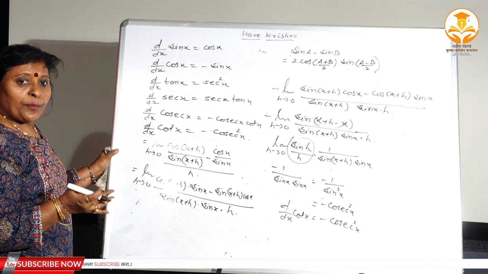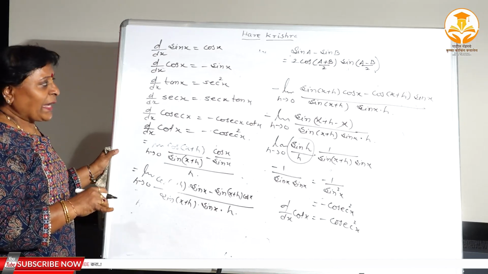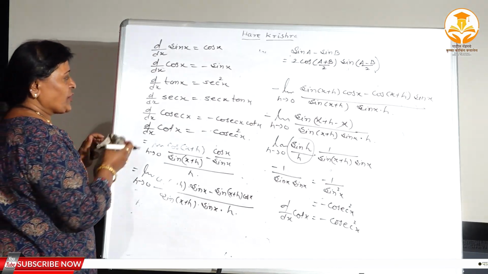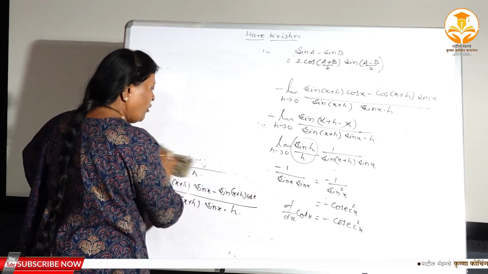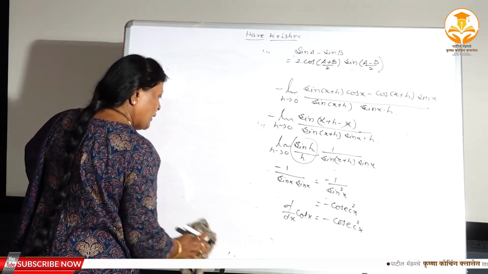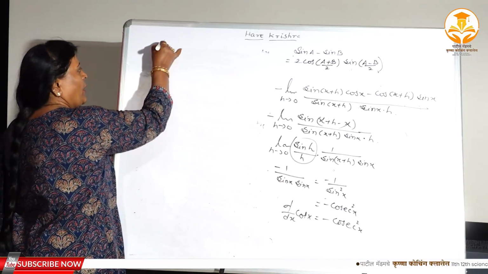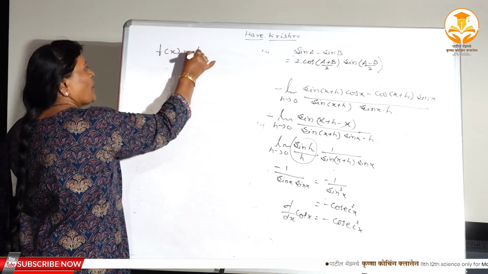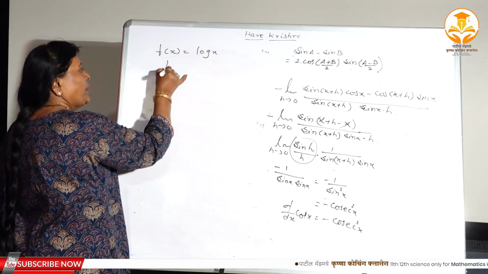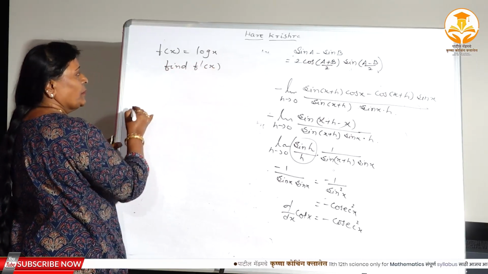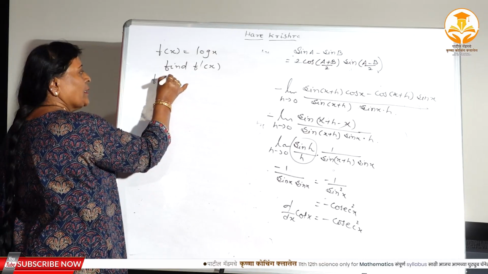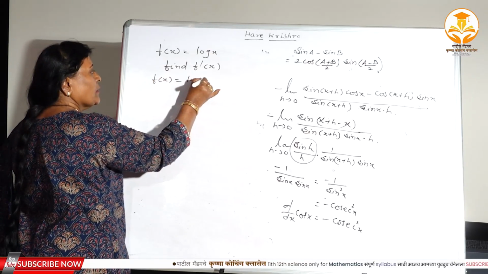Now we have to study about the derivative of an exponential function and the logarithmic function. Again very simple here. You can take any as a first here, f of x, suppose log x, then find f dash x. Logarithmic function. Again f of x is equal to log x, right?